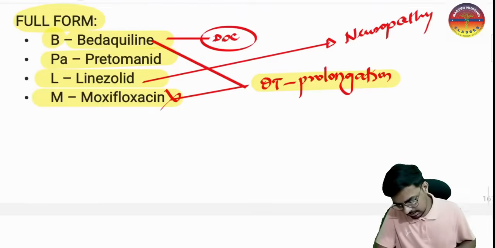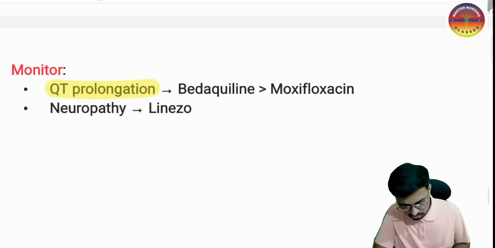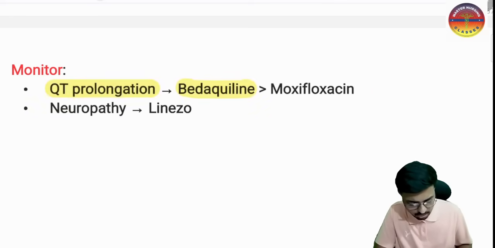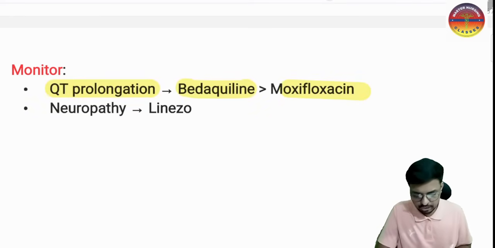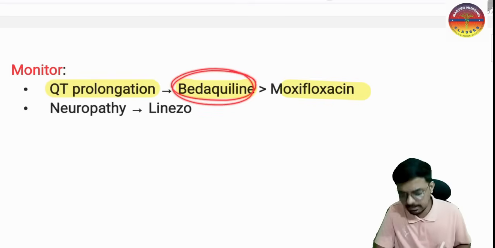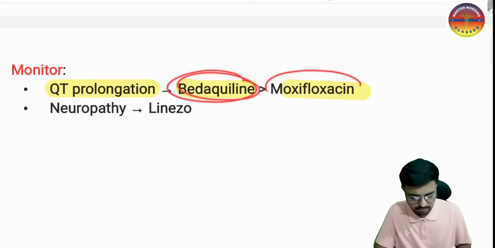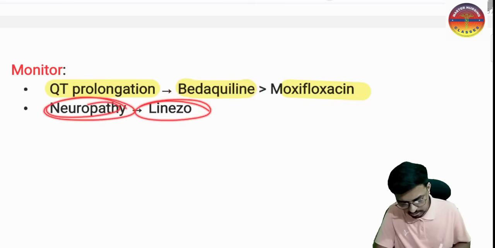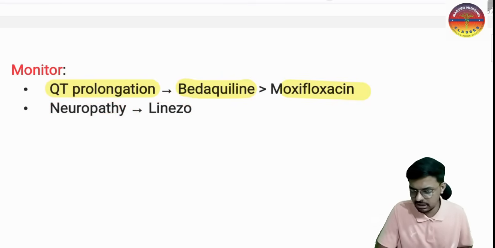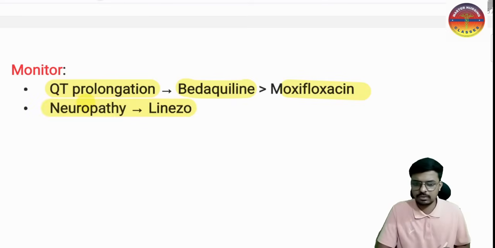Okay, yes sir. The next very important thing is this one. QT prolongation: bedaquiline and moxifloxacin both will do. If both are there in the options, sir, which one are we going to choose? The first priority goes to bedaquiline. This will cause the maximum and the other the minimum. The next very important point is that neuropathy risk will be there with linezolid. So the patient taking linezolid is at risk of neuropathy. I hope it is clear to every one of you.